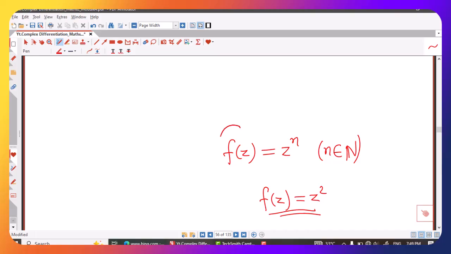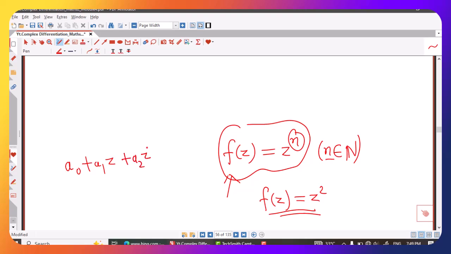In general, if we have this power of z is positive integer, then this function is always analytic everywhere. In fact, if we have any polynomial function, then also it is analytic everywhere. You can prove that polynomial function in this form is analytic everywhere.